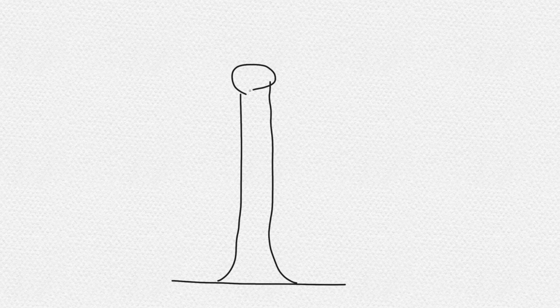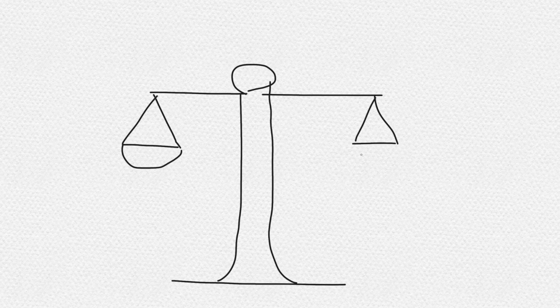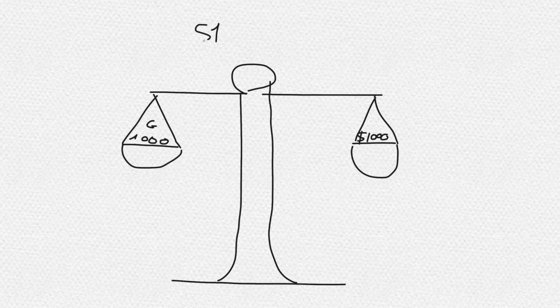We can imagine money and goods as a balance. Imagine that on the left plate we have all the goods produced in a period of time, and on the other we have all the money present in a period of time. Now, to make things easier to understand, let's say that at the initial stage we have 1000 euros corresponding to 1000 goods, and in this way the balance is in equilibrium. In this case, we'll have that any goods has a price of 1 euro.